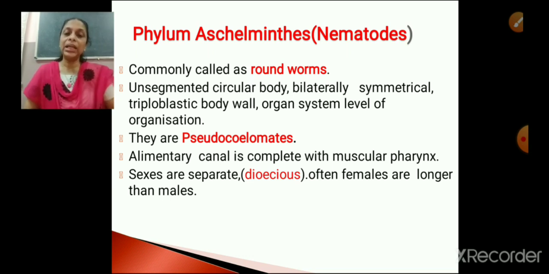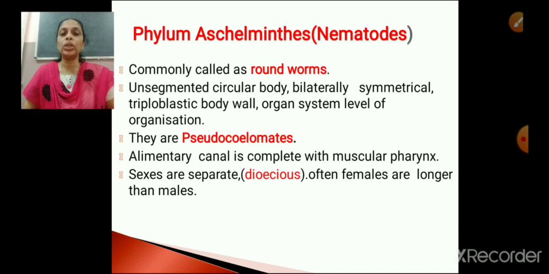Right. So once again, let's quickly discuss the characteristic features. What are the characteristics? First one, they are commonly called roundworms. Second one, they have an unsegmented circular body. They are bilaterally symmetrical. They are triploblastic. Then they have organ system level of organization.